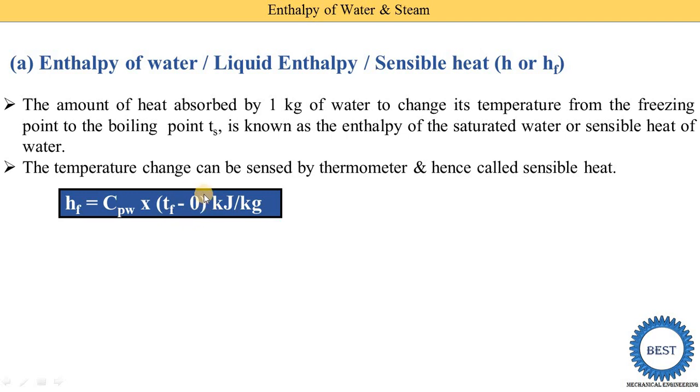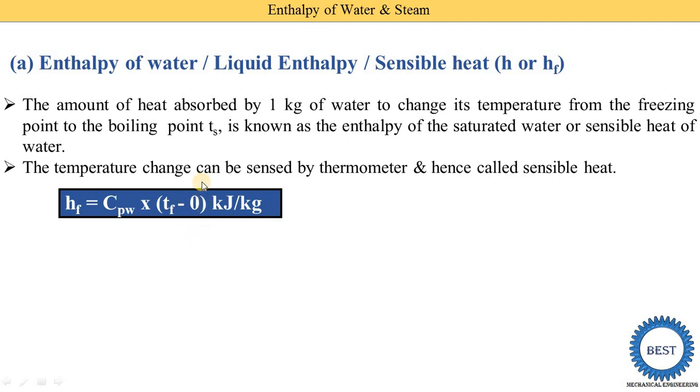Instead of this 0, it may be some other temperature, represented as the initial temperature. It is not necessary that we always change the temperature from 0 degree. Sometimes we heat the water from 40 degrees, sometimes from 20 degrees.